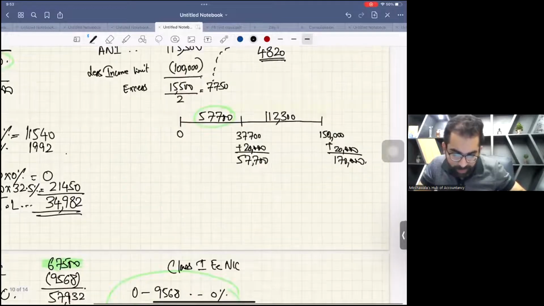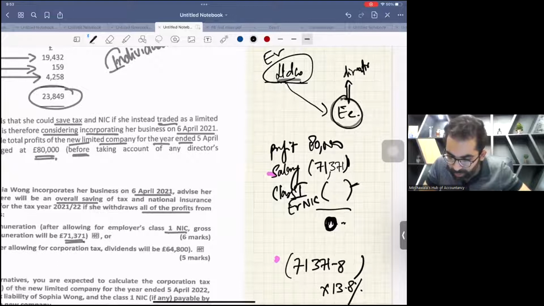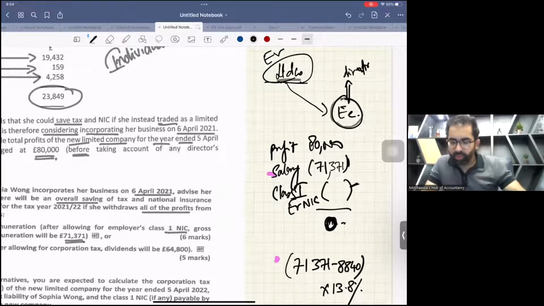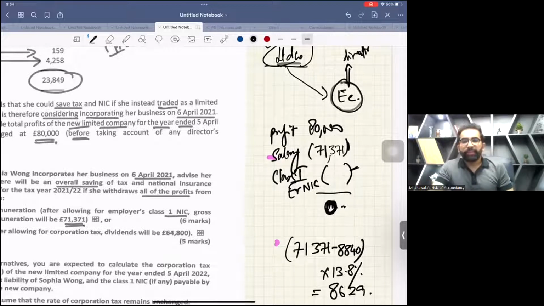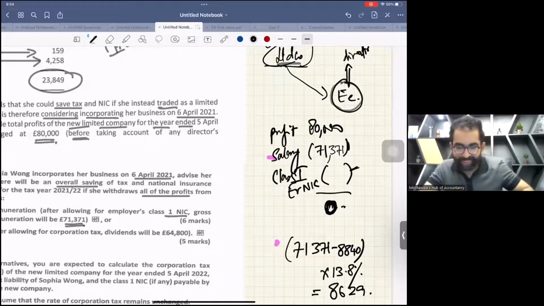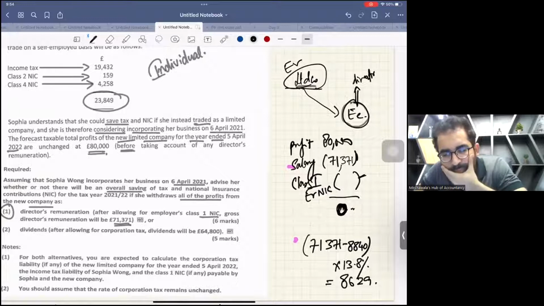These are the bands. 8840. The first band is 8840. So 71371 less 8840 times 13.8% is 8629. This is your class 1 employer NIC. Now student, wait. Now go very slow and basic.